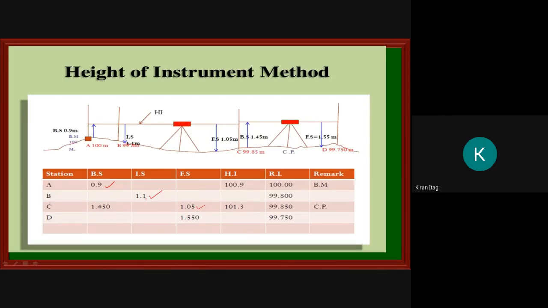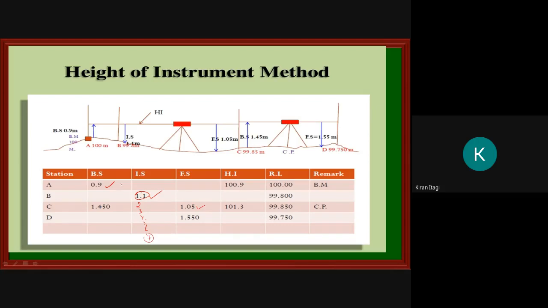One more thing to remember, intermediate side can have n number of readings. Here we have only one reading, but you can have a second, third, fourth, fifth, sixth reading.